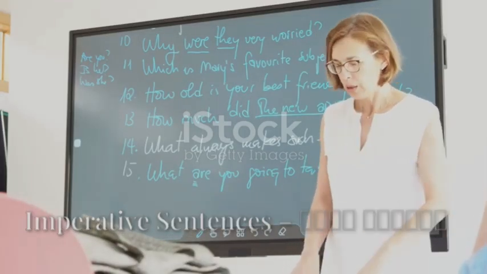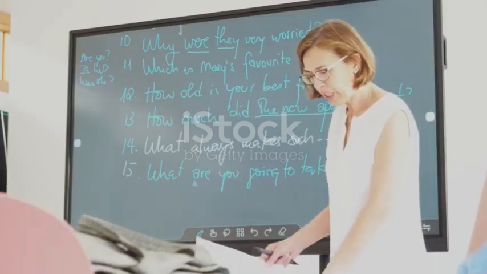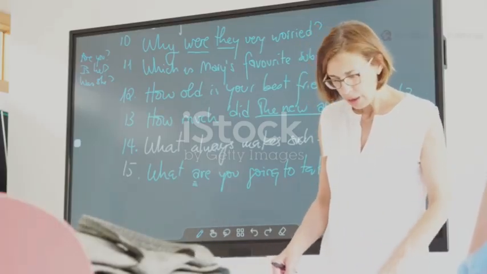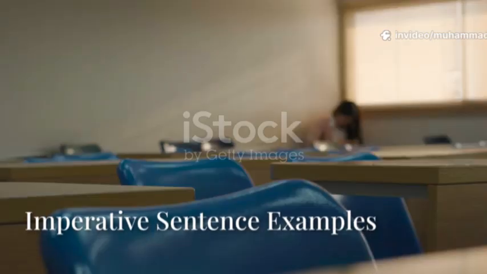Now let's talk about imperative sentences. These are like command sentences. These sentences give orders or ask for something nicely. For example, sit down or please help me. These sentences usually end with a period or sometimes, an exclamation mark if it's a strong command.